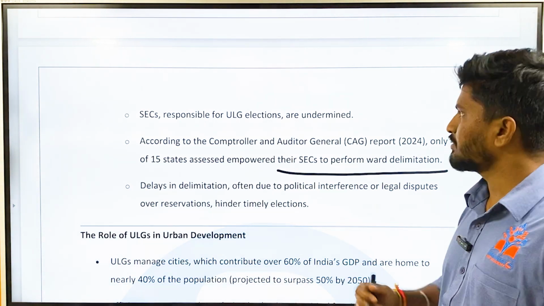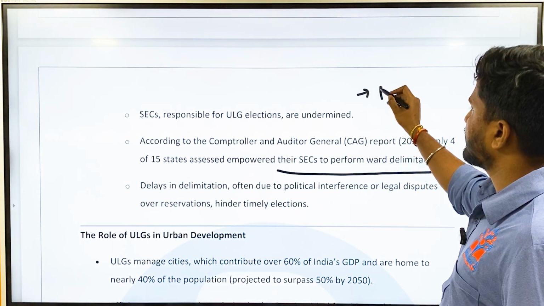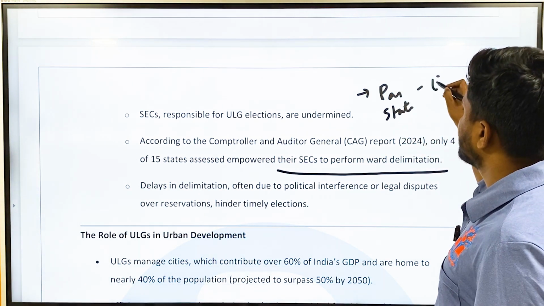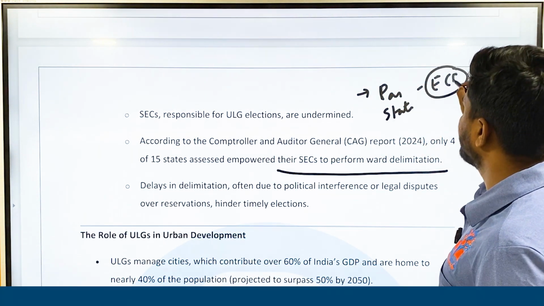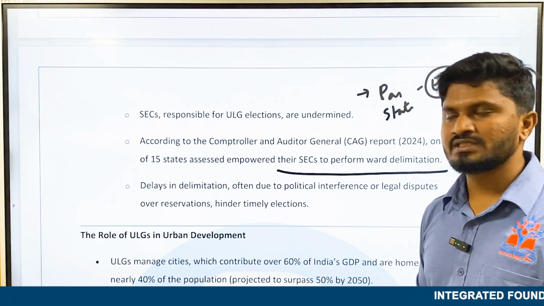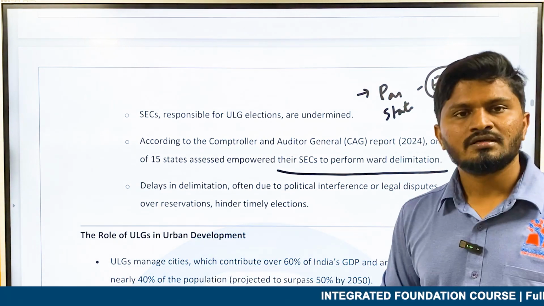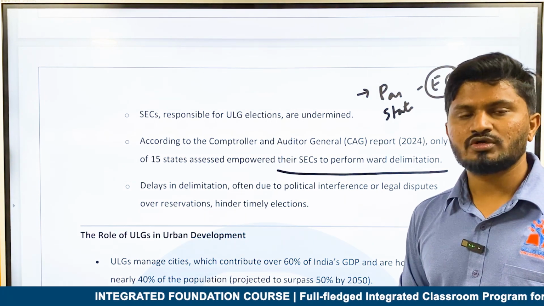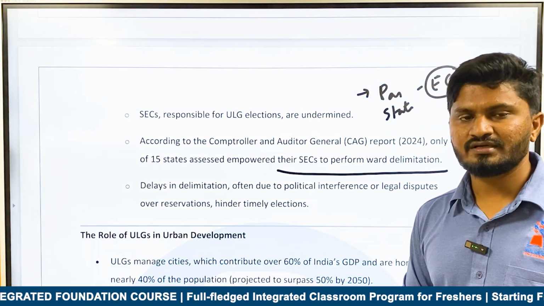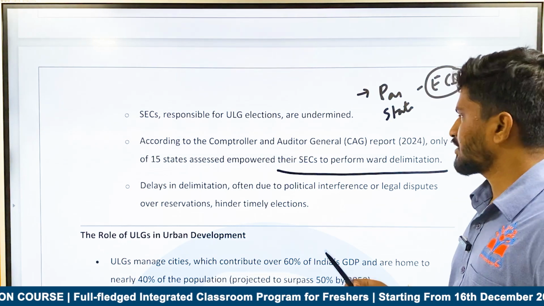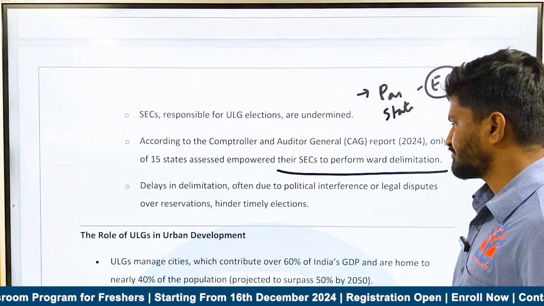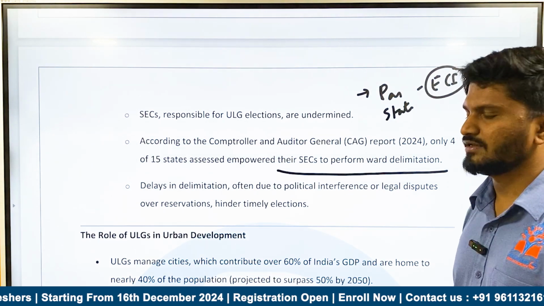Normally, elections at the parliament and state level are conducted by the Central Election Commission of India, but elections to the local bodies are conducted by state election commissions. Normally, these state election commissions are undermined, in the sense that their composition is not properly maintained and they are not properly appointed. According to this, only 4 of the 15 states have empowered their SECs to perform ward delimitation.